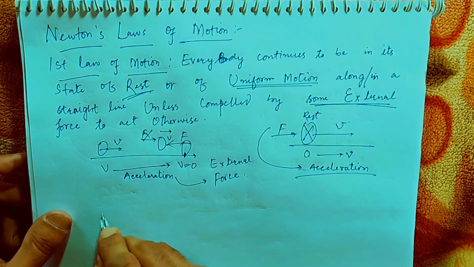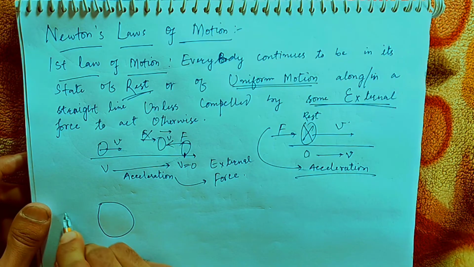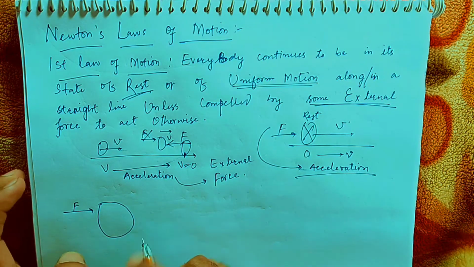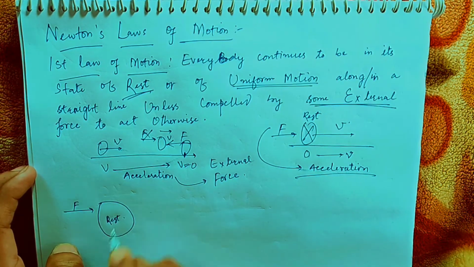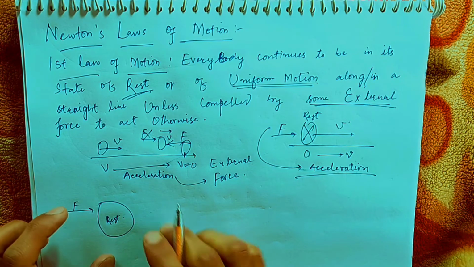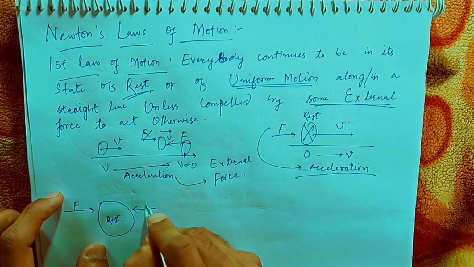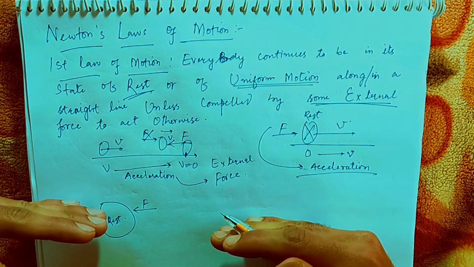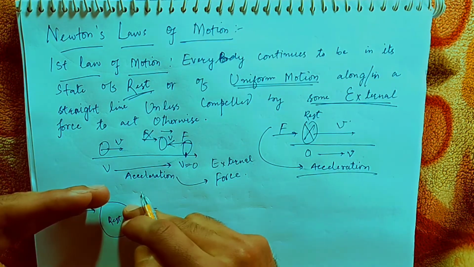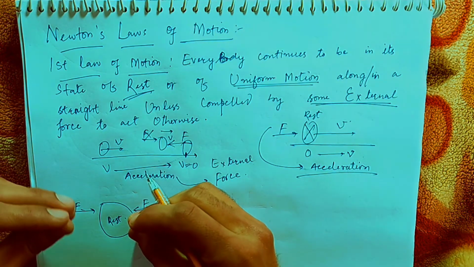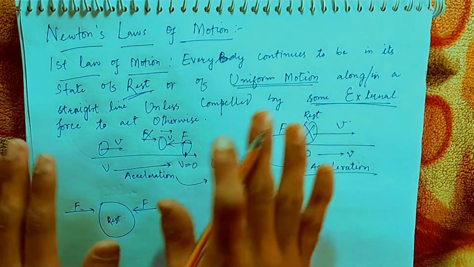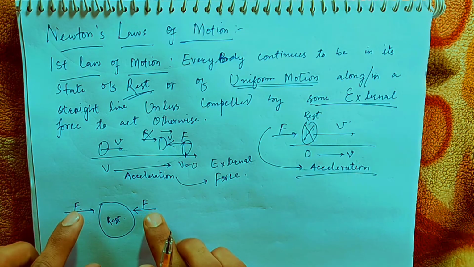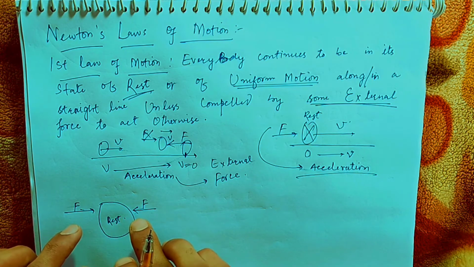Suppose a body is at rest, and a force is acted onto it like this; it will come into motion. But if another same force is acted in the opposite direction, F1 like this, F2 like this, and both cancel out each other, what will be the end result? This body will stay in the state of rest, because both of these forces are cancelling out each other.